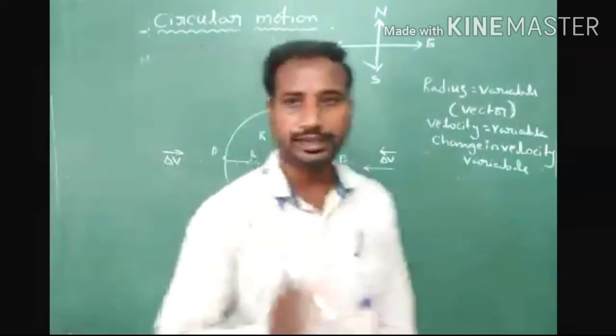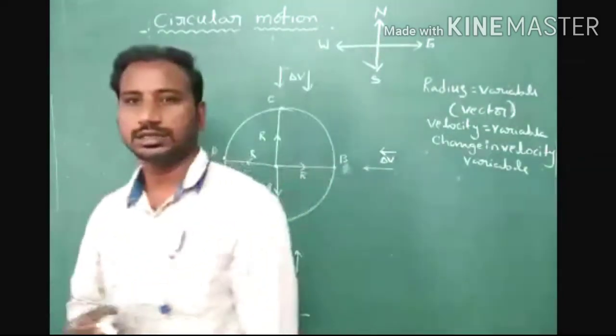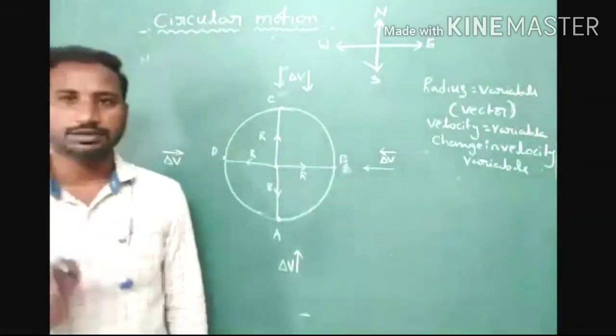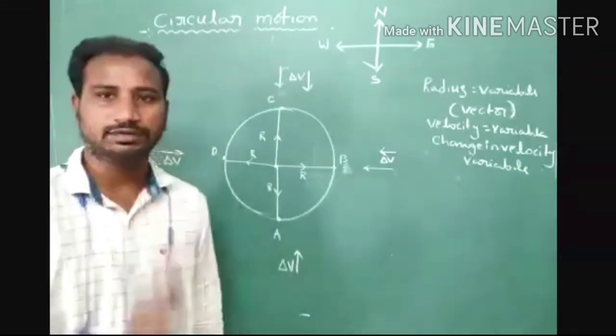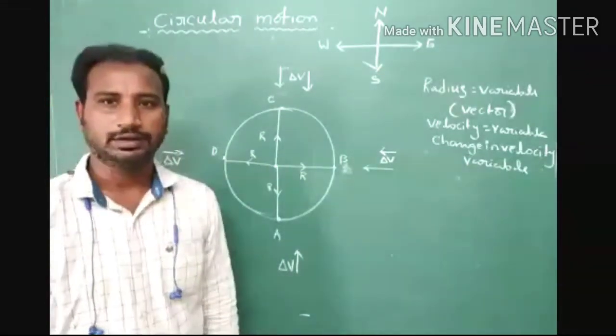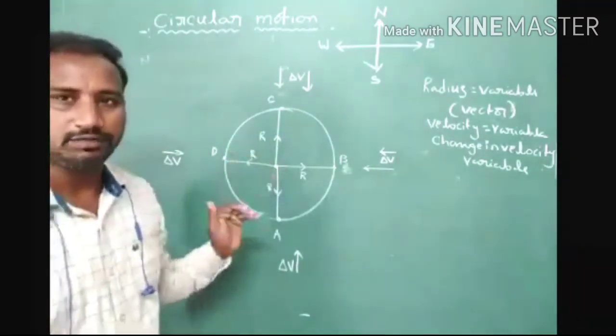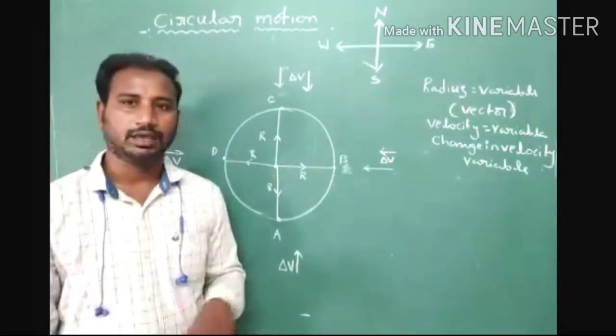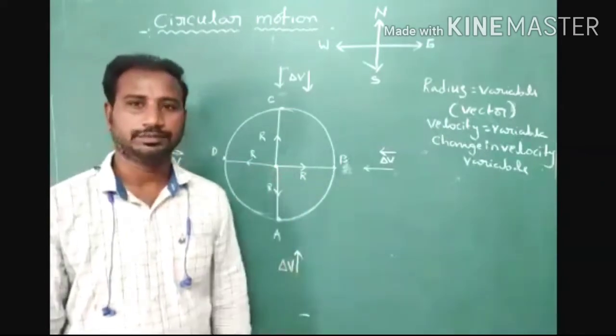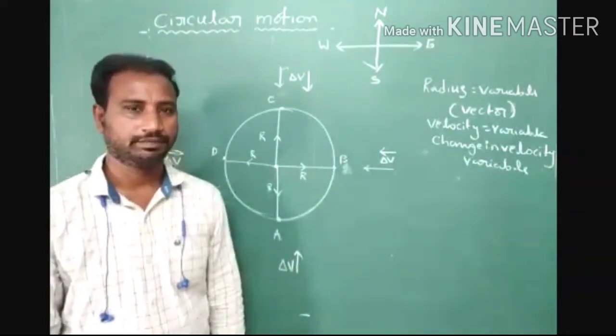At every observation point, we can calculate the change in velocity. The change in velocity has constant magnitude, but its direction is towards the center of the circular path. Understood? But a radius direction we always represent from center to circumference. Okay, but the direction changes.